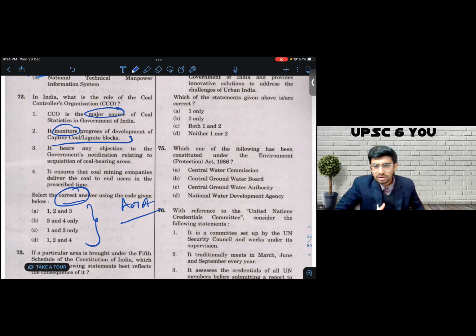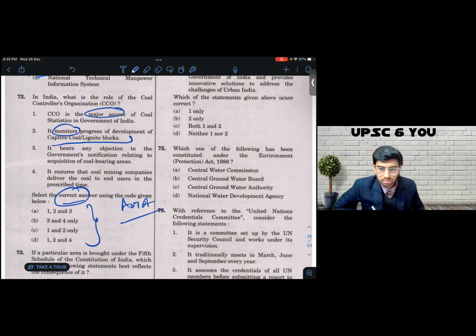Again, monitor is a very soft directive. Supervision also is a soft directive. It doesn't speak of any exclusive powers that CCO has. So of course it could monitor. I don't have a strong enough reason to negate 2 either. So I'm going to still hold. So until now, my preferred option is one between A, C, and D.